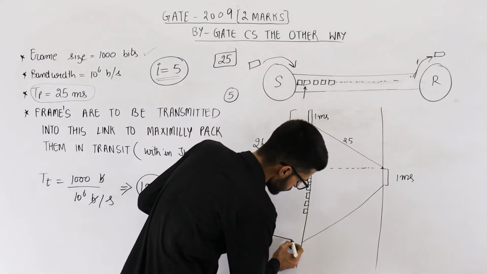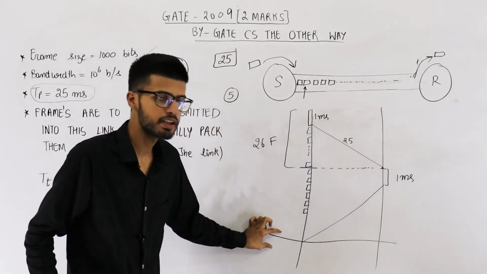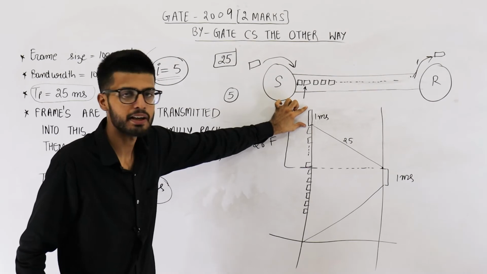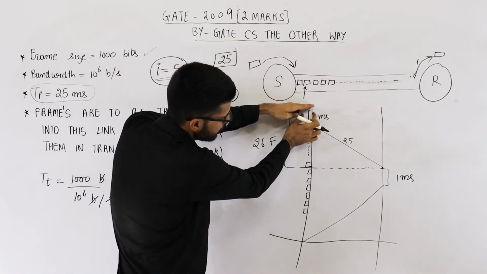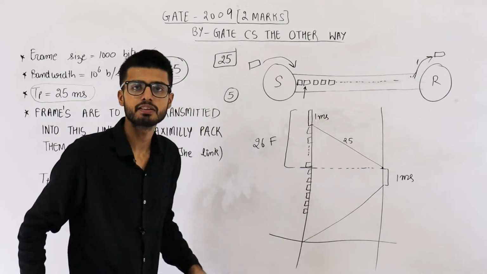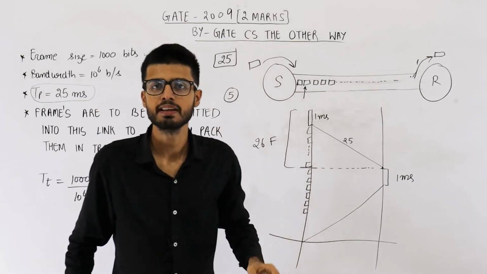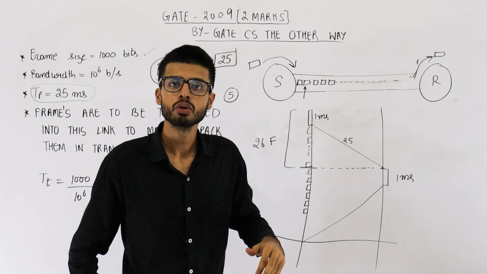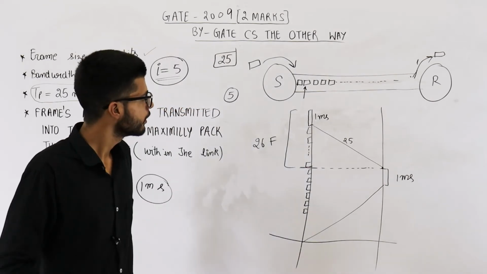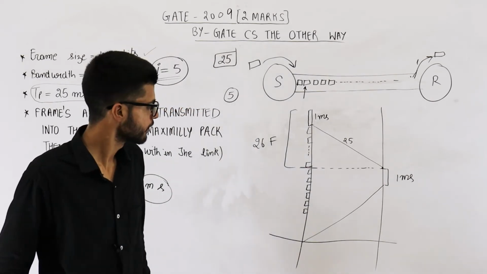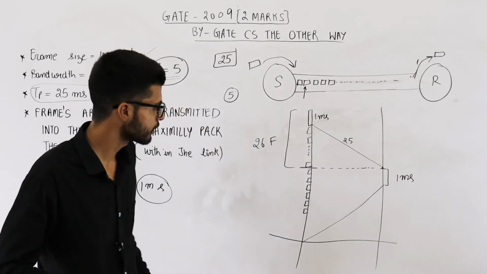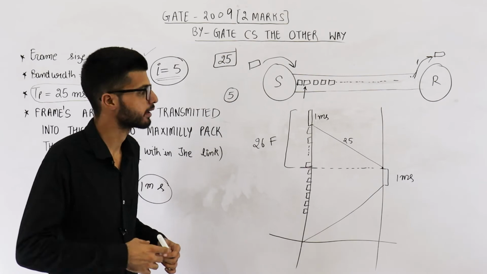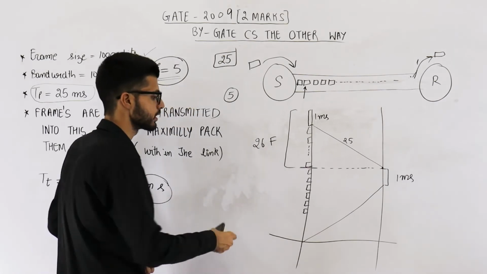So here you have received the acknowledgement of the first packet. The window was full in this much time only, but now this first packet is acknowledged. That means one empty place is created in the window, so you can send one more packet. The question was asking, for how much time does the sender need to wait before transmitting the next packet? See, let me read that line once again.